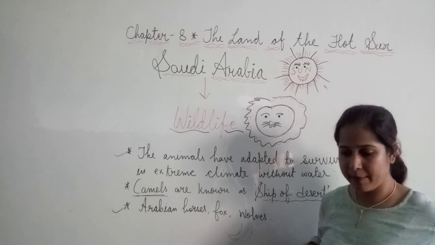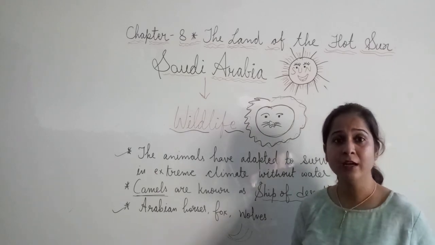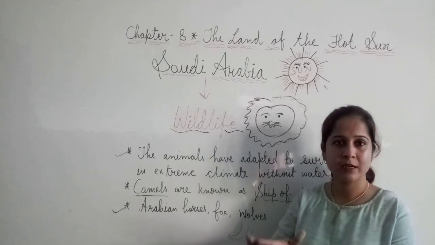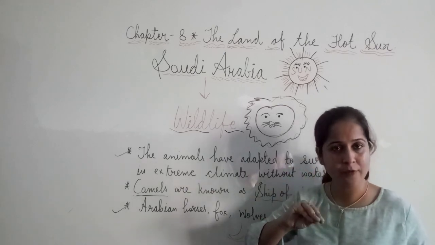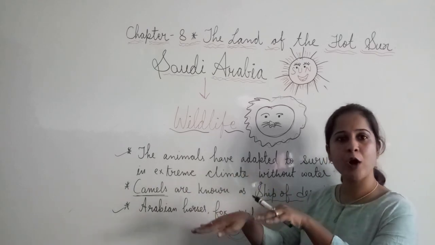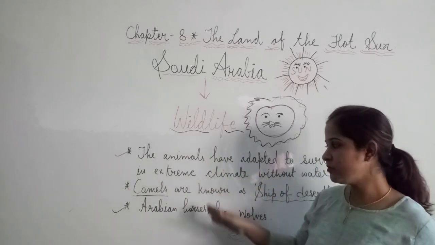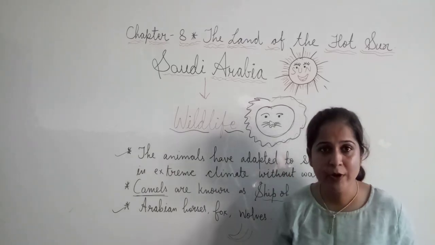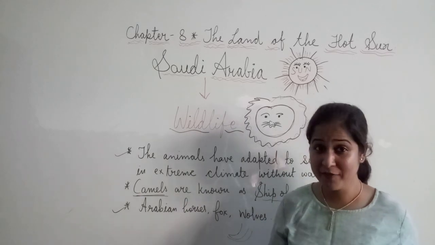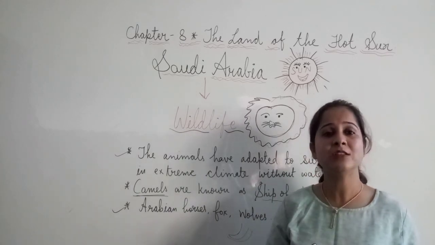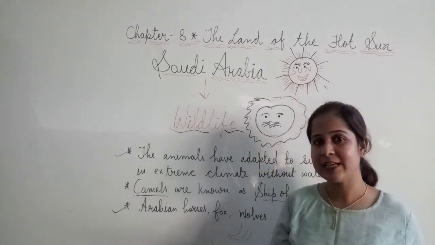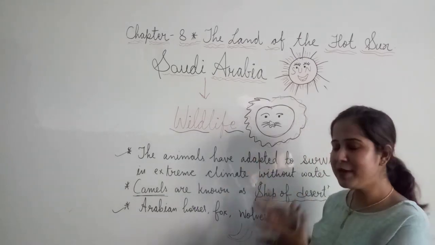Third point, camel has very long legs and padded feet. Padded feet means that the sole of the legs is very padded and soft, which helps the camel to make its footsteps properly on the sand, which is very helpful. And the last point is that camel is that animal which can survive in the desert area in the shortage of water. If it is not getting water, still it can survive for a long time. So these are some interesting points.